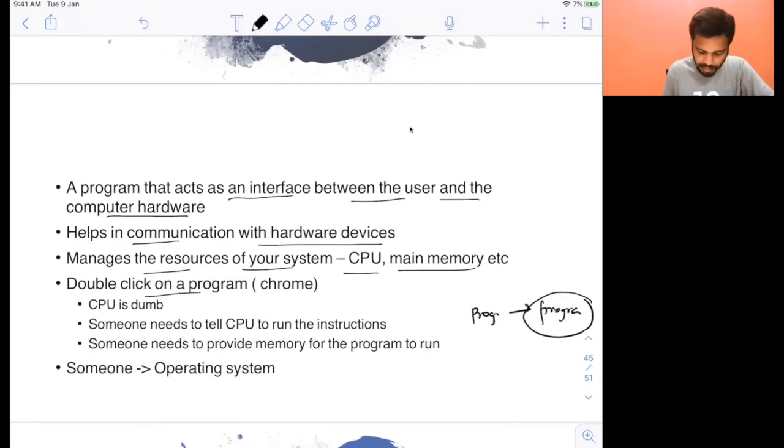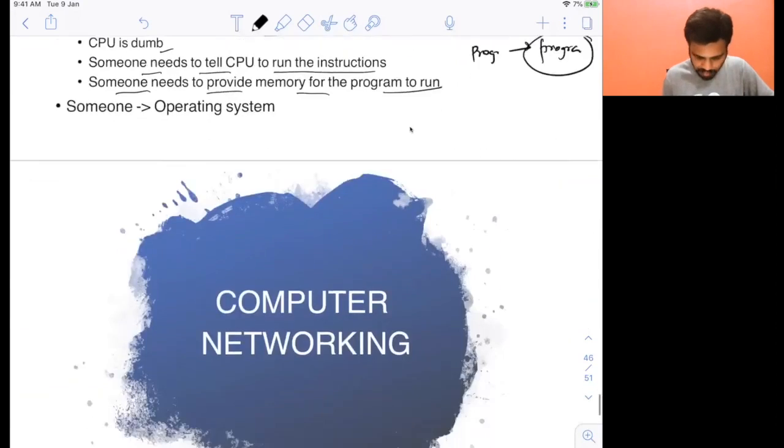Now, when you double click on a program like Google Chrome on your desktop, the CPU is dumb. The CPU will not run any program by default. It has to be given some instructions to run. I'm not saying the CPU is dumb, it is very intelligent, but it does not do anything on its own. You have to give the instruction to the CPU, and then the CPU will run it. So someone needs to tell the CPU to run the instruction, and also someone needs to provide memory for the program to run. Who is this someone? This someone is the operating system, which helps the program run on the CPU and also gives memory and CPU to the program.